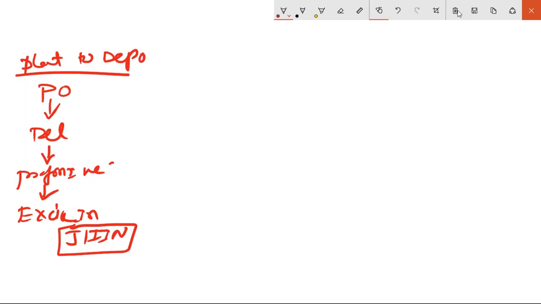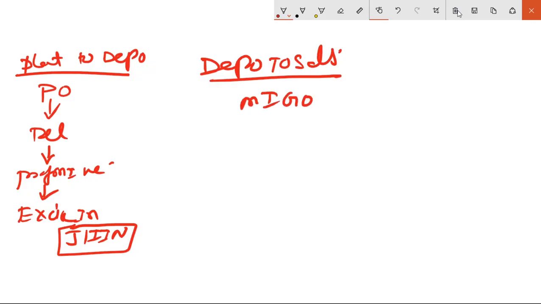So this is first. The next is depot to sales. It's very important, in interviews also, they ask this. In the depot sales, after you raise a PO and receive the goods, what activity you do there? You create MIGO, you capture the goods, and you also capture this particular excise tax here.